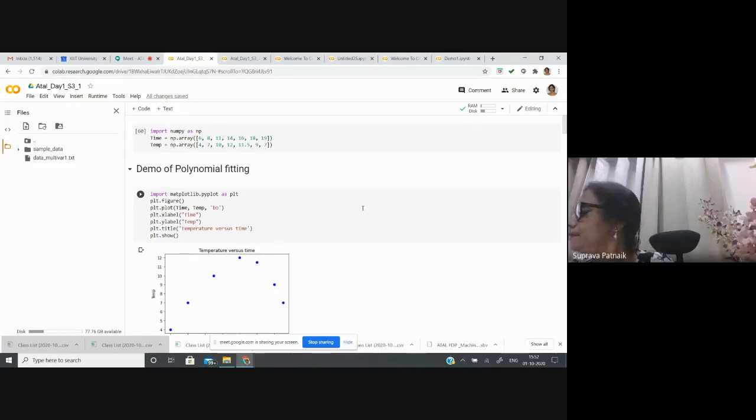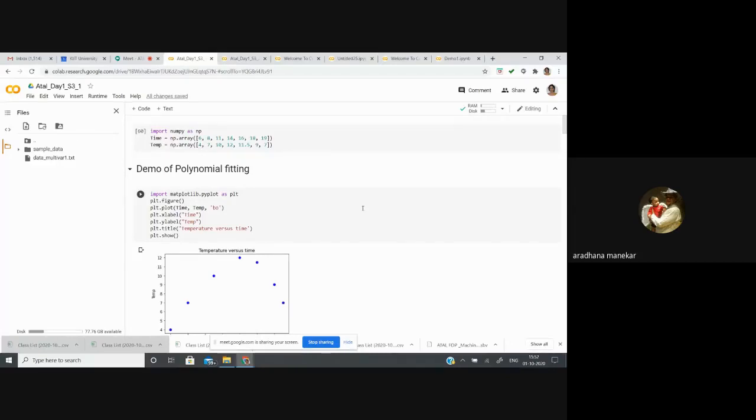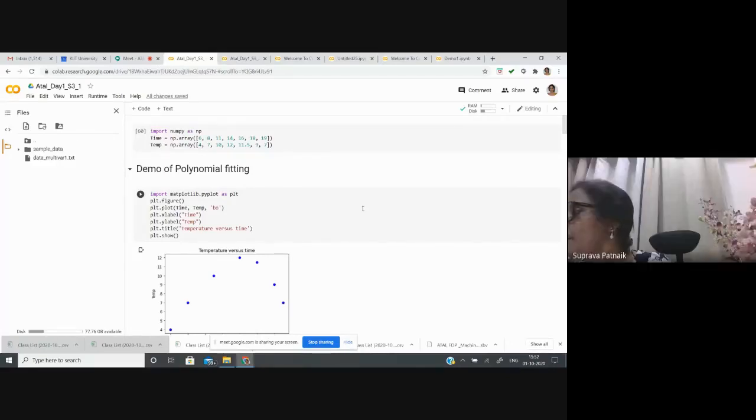Ma'am, will you be able to share the codes with us? Whatever I'm showing right now, those codes will be shared with you. Even if I don't share, it will definitely be shared from the AICTE portal. It is mandatory. Whatever happens here will be recorded, and after this FDP, I'll be uploading everything to the AICTE portal. From there, you will have access to all these codes.